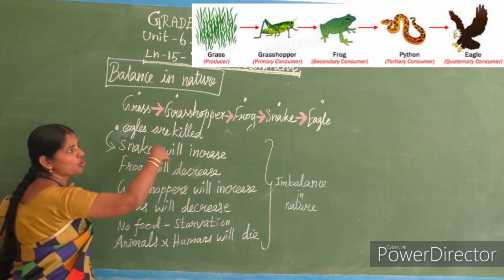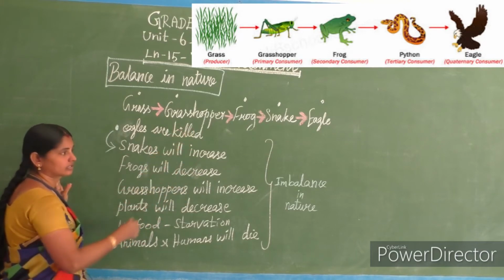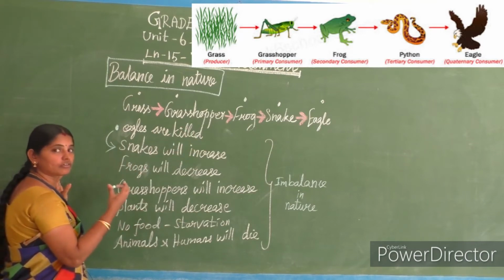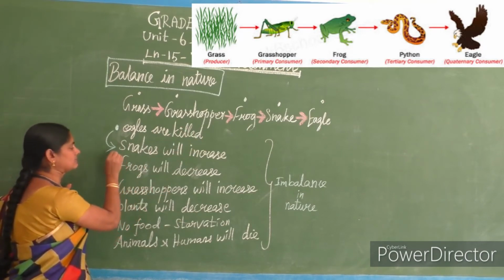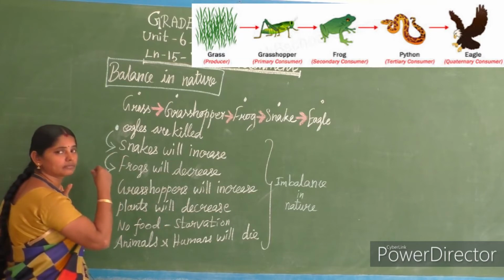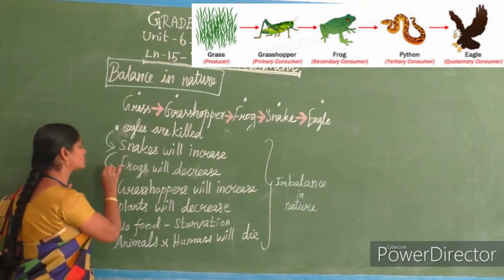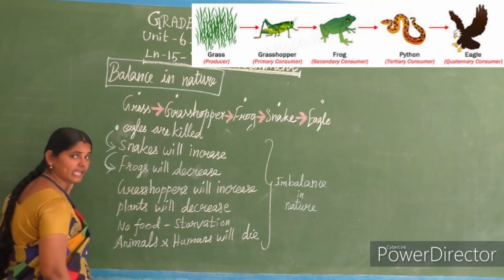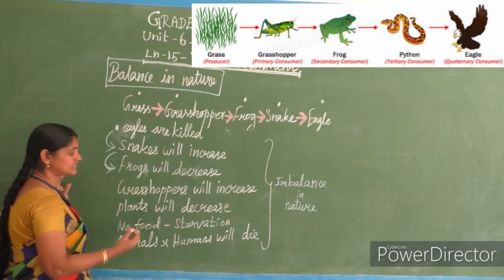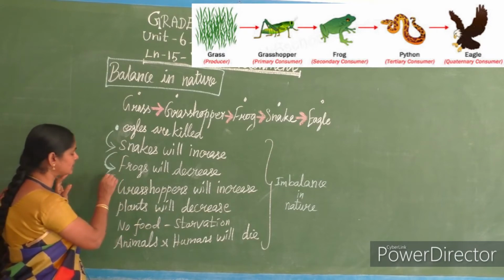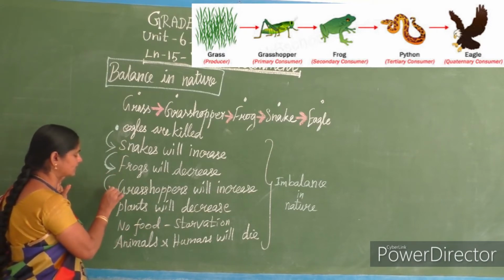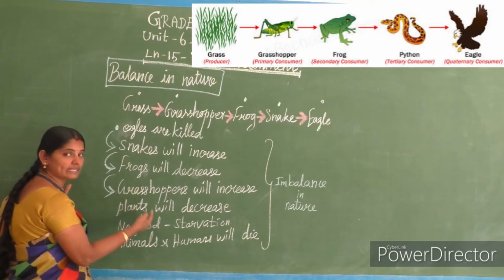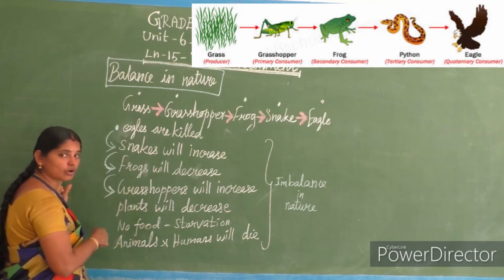All the frogs are eaten by the snake. So the number of frogs will decrease. If frogs are not there, who will increase in number? Grasshopper will increase in its number. And if grasshopper increases, what is the food for the grasshopper?